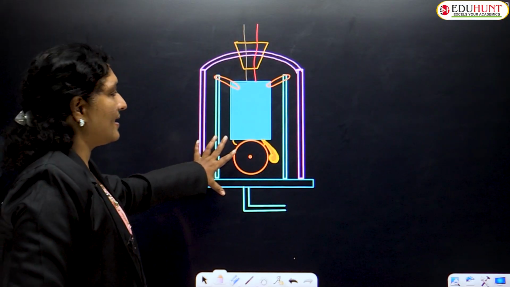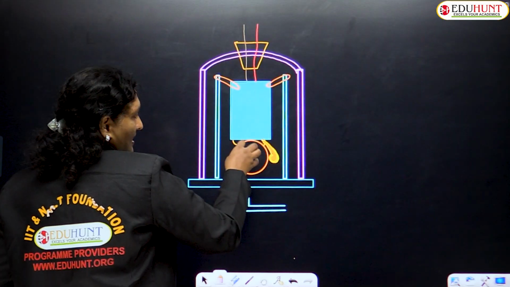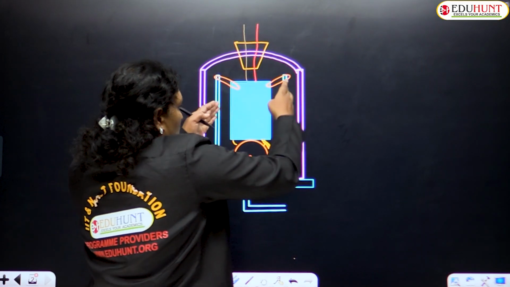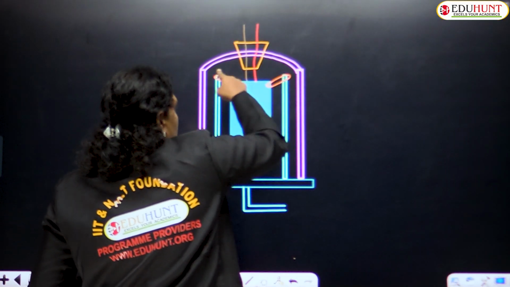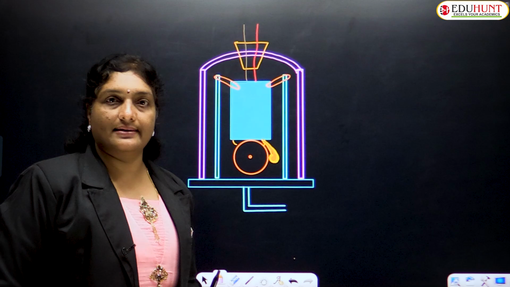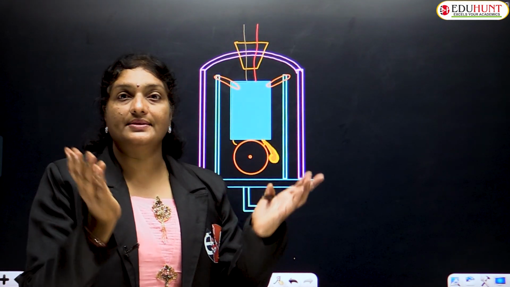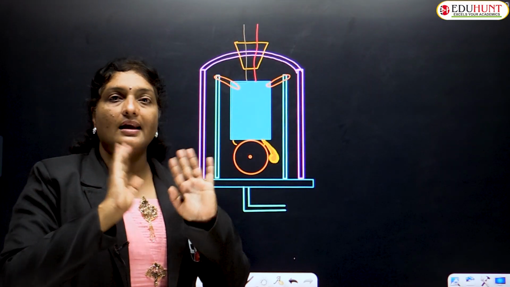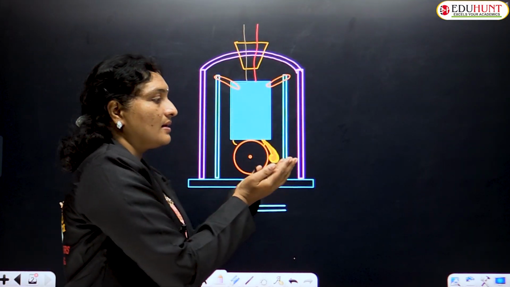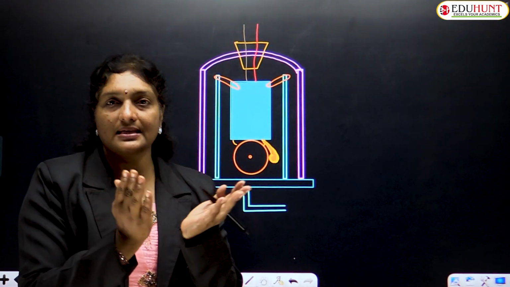Let us try to understand the apparatus properly. This is very clear, this is an electric bell, children. These are the two stands to which the rubber bands, this orange color, are clamped, holding the electric bell. And this pink color indicates the glass jar, the bell jar or glass bell jar. The complete electric bell is enclosed in a glass bell jar.